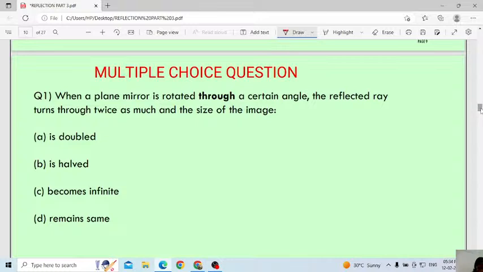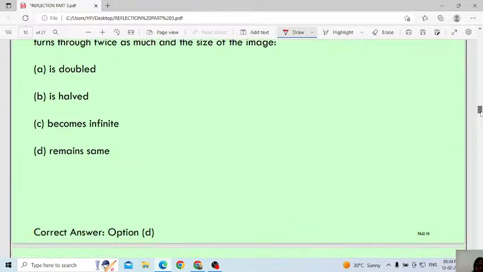At least try. Is it double, does it become infinity, or does it remain the same? We will see what the answer is.